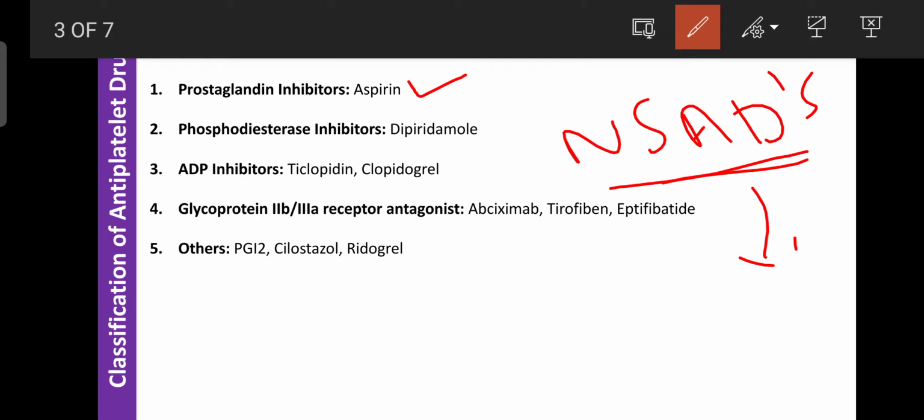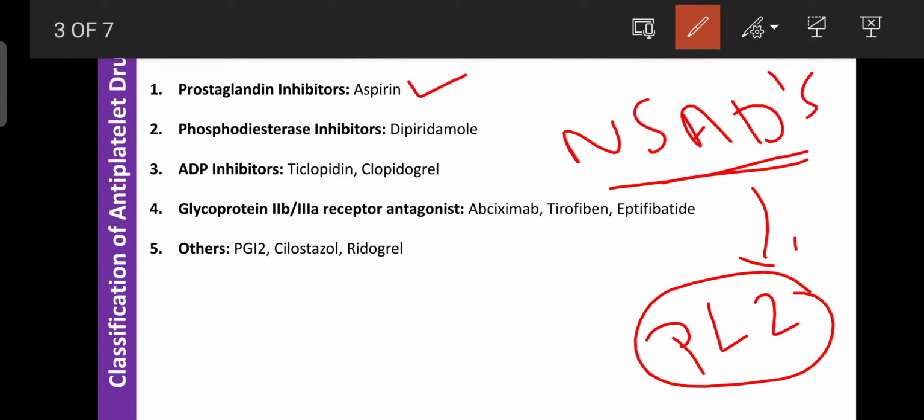But among these drugs, aspirin can also inhibit platelet aggregation. Due to that reason, aspirin is used as an antiplatelet drug, because it mainly inhibits the phospholipase A2 enzyme.